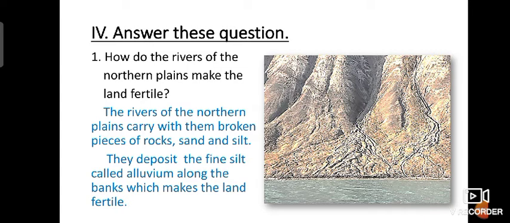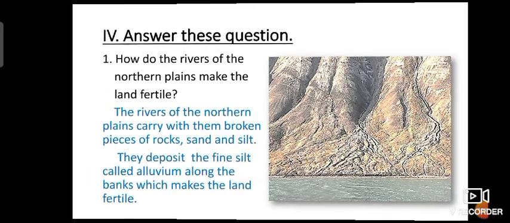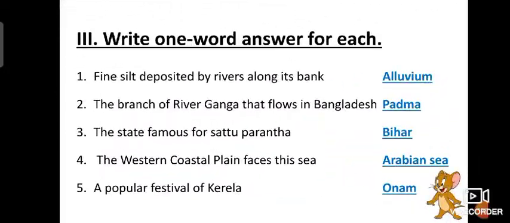They deposit the fine silt called alluvium along the banks, the riverside, which makes the land fertile and helps plants grow in large numbers, strong and healthy. Here you can see the picture of alluvial soil along the river.